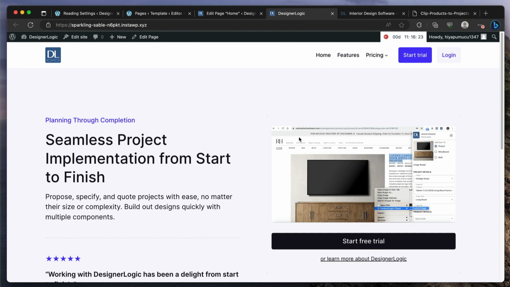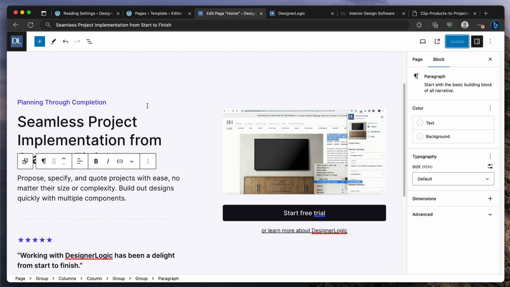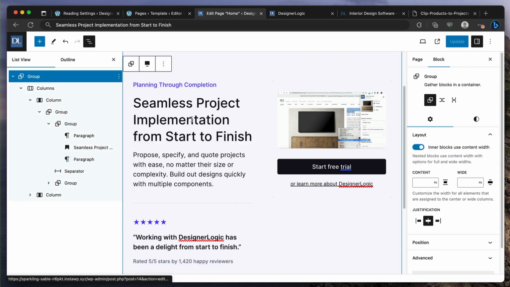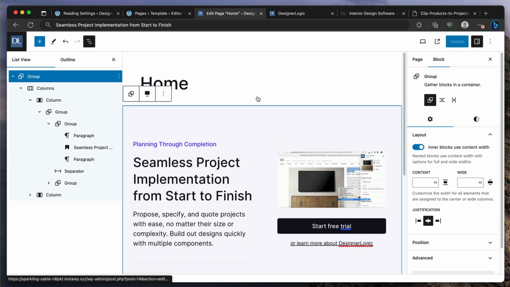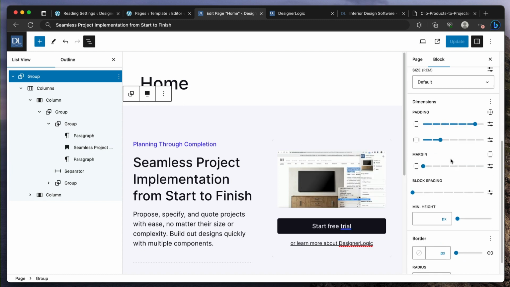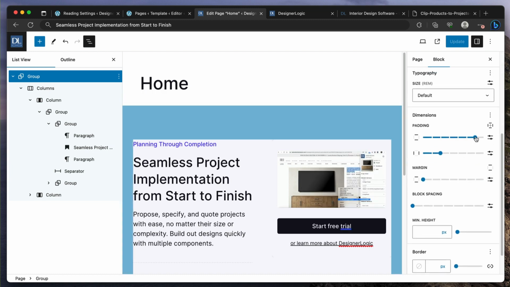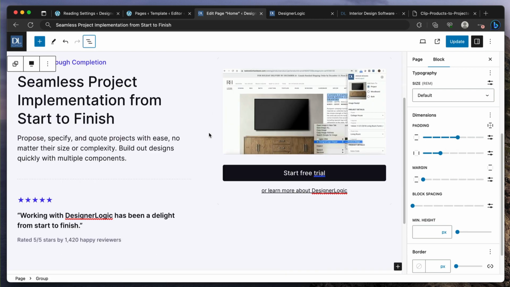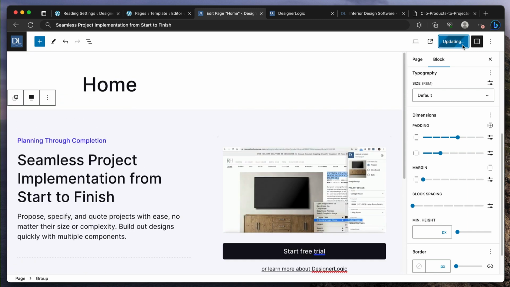And now that looks much better. Yeah, it's very clean, right? I feel there's too much padding here at the top. I like things having room to breathe, not so much room to breathe. Yeah, that's a lot of padding. You're right. So you can go to the group here and then just go to this little thing, the style, go down, and you can see the padding here for the top down. So we can just ease off of it a little bit. And I think that's better. Update.